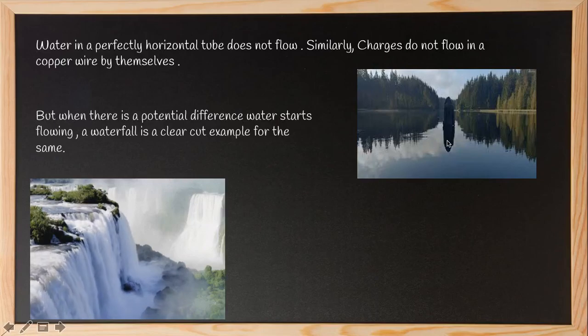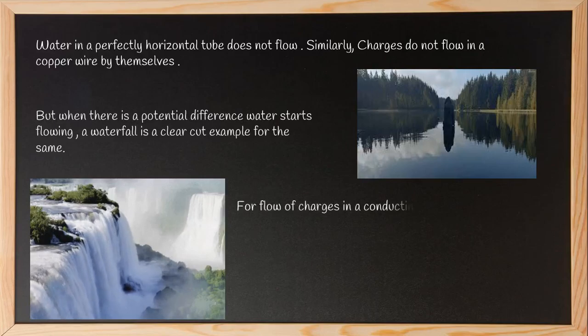But if you observe this picture, where is the potential difference? There is no potential difference. It is uniform everywhere. So since there is no potential difference, there is no movement of water. Likewise, the charges don't flow in the copper wire by themselves. Why do they flow? Because there is a potential difference. The charges flow from high potential to low potential.